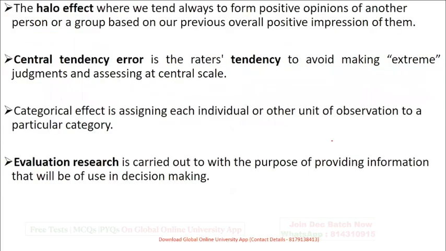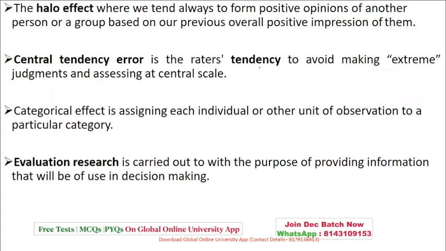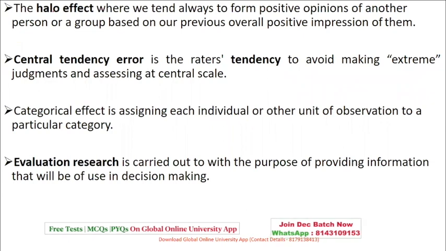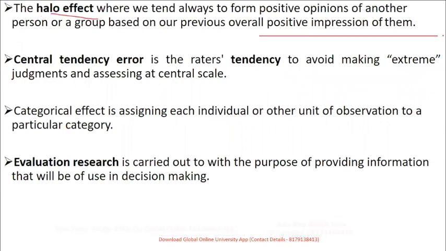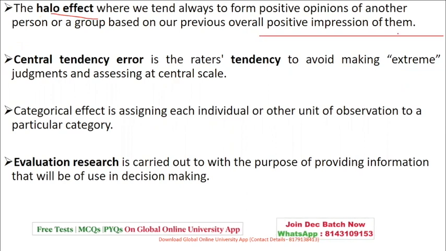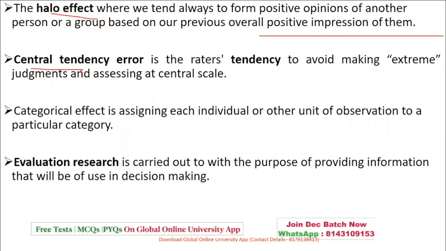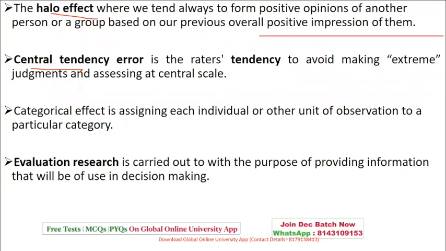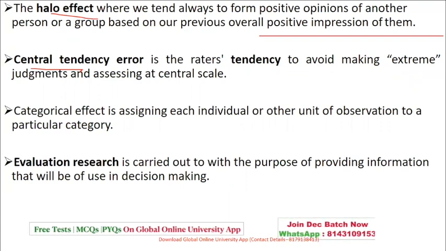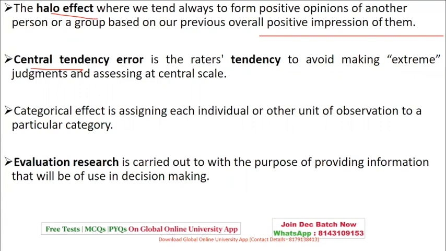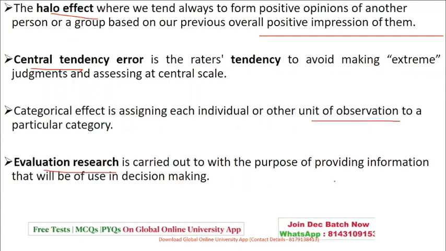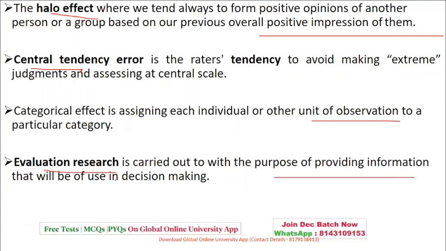The next one you have is certain effects. So halo effect, basically, is one where on one opinion you form the opinion of the other group members involved in research. Central tendency, where you do not want to either support. You want to be standardized, central. So you don't go for an extreme. You maintain your central point. Categorical effect is based on the unit of observation and evaluation, which is based on the purpose of providing information.